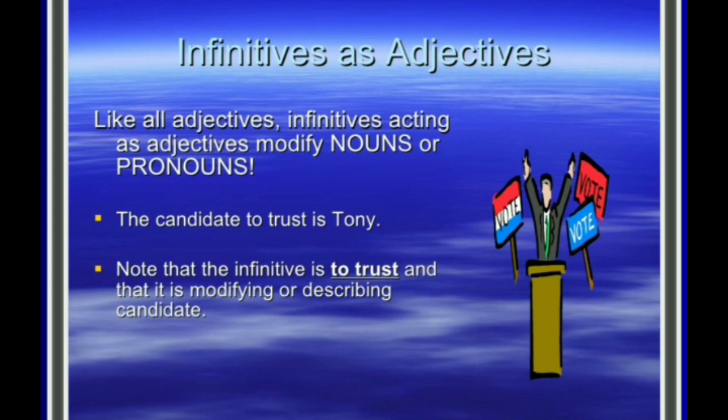The candidate is to trust Tony. So if you notice, to trust, Tony is a noun over here, and to trust is actually modifying the character of the candidate. So to is added over here. So what is happening is that to trust is becoming an adjective, the infinitive acting like an adjective. Note that the infinitive to trust is describing the candidate, as I explained to you, students.